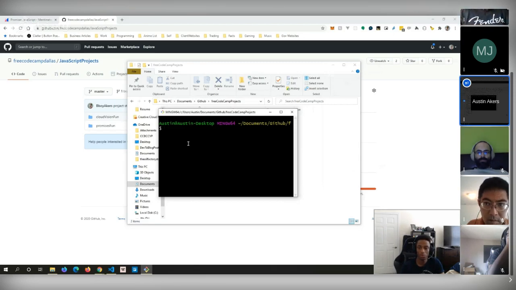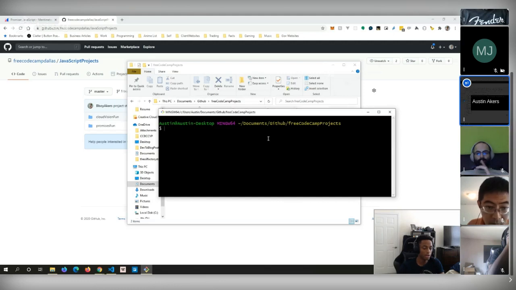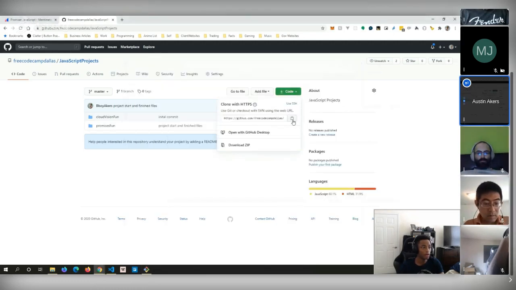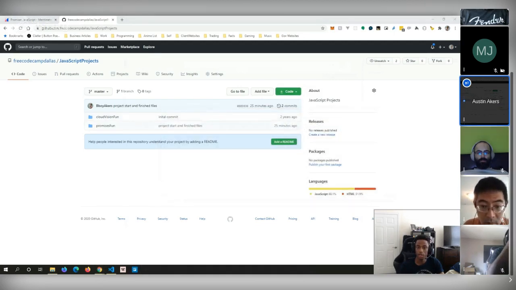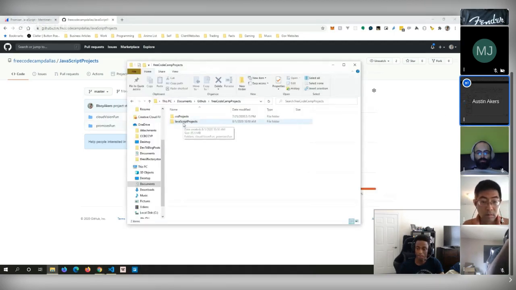What we'll do is open it up in the directory that we would like to clone it into, and we would do git clone, and then take this URL and paste it. Okay, and when you press enter, the project should pop up in here. So is everyone following me? How are we doing so far? Are there any questions?